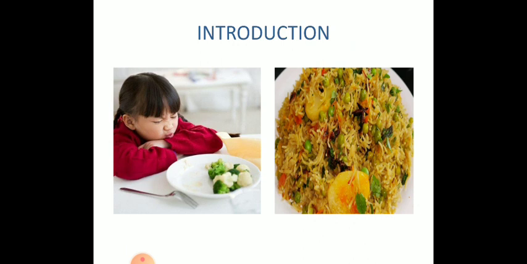So, what will the child do? The child will separate the peas from the pulao. Why will she do this? Because she doesn't like peas at all. Should we do that? No, we shouldn't do that, because we know that vegetables are very important for our health, and they are of great significance for our body build up. No, we shouldn't do this. But if we are unable to eat, then we will separate it by picking it up with hand.